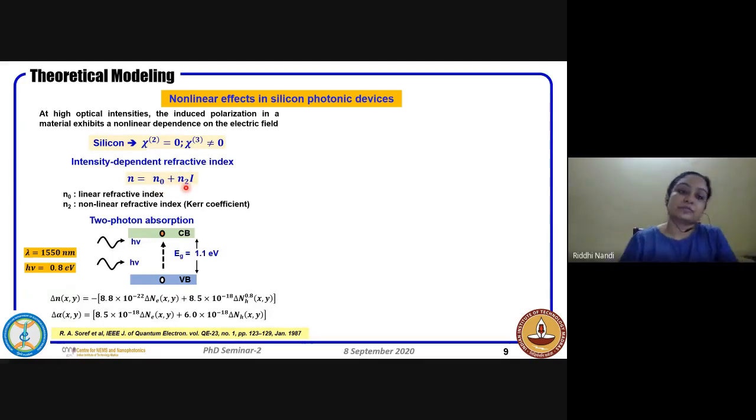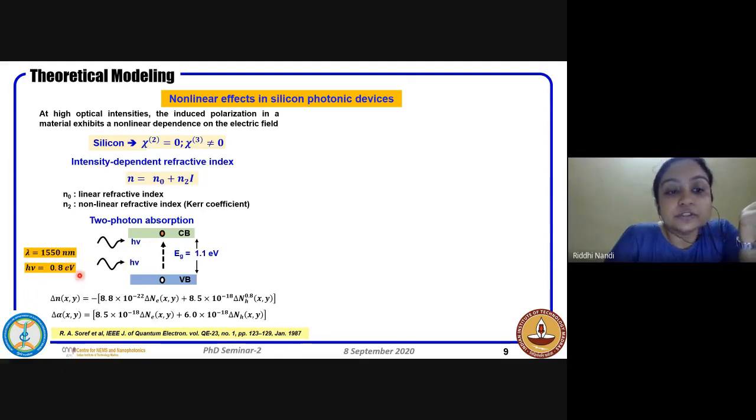The other thing which comes into picture is two photon absorption. We know silicon has a band gap of 1.1 electron volt, and when you have high power, you have a lot of photons coming in, and our wavelength of interest is 1550 nanometer. There, the energy of each photon is around 0.8 electron volt.